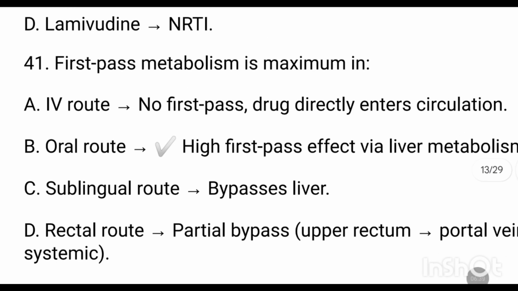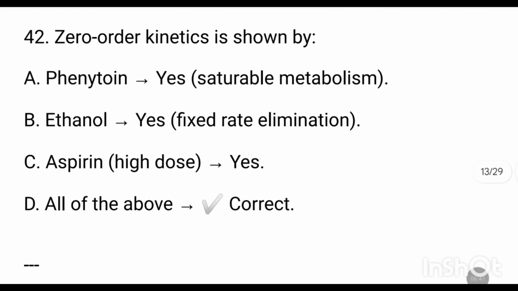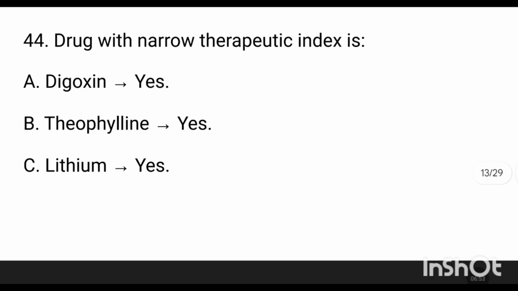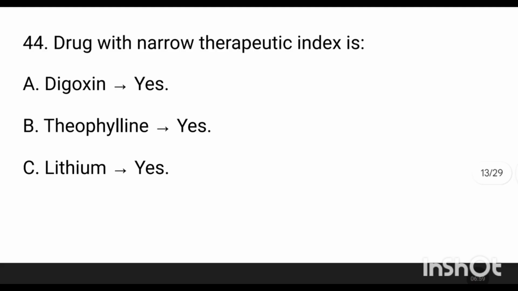First pass metabolism is maximum in oral route. Zero order kinetics is shown by phenytoin, ethanol, aspirin, all of the above. Drugs with narrow therapeutic index are digoxin, theophylline, lithium.